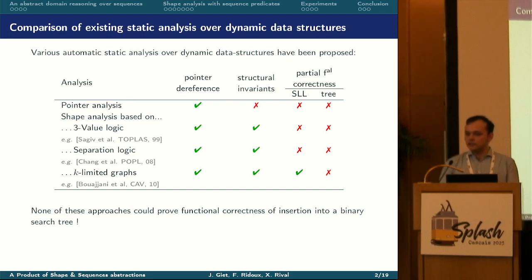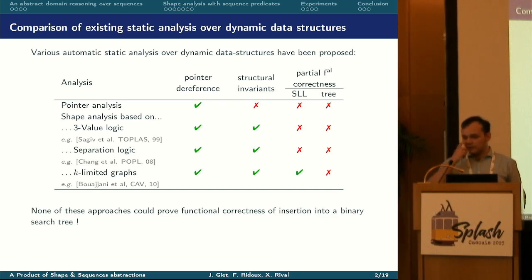Here, this table shows how existing analyses perform regarding the properties mentioned earlier. For example, pointer analysis only works to establish correctness of pointer dereferences. Second, we have shape analysis based on three-valued logic and separation logic. This analysis works well to prove pointer dereference validity as well as preservation of structural invariants.